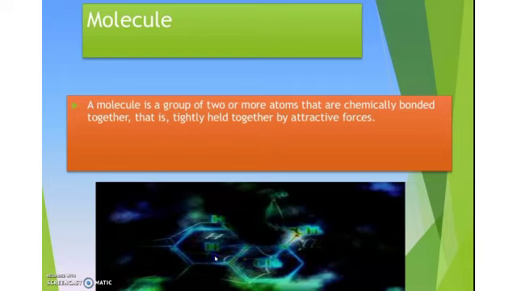And we have studied about molecules. What are molecules? Atoms are combined to form molecules, isn't it? A molecule is a group of 2 or more atoms that are chemically bonded together. They are bonded together by attractive forces.